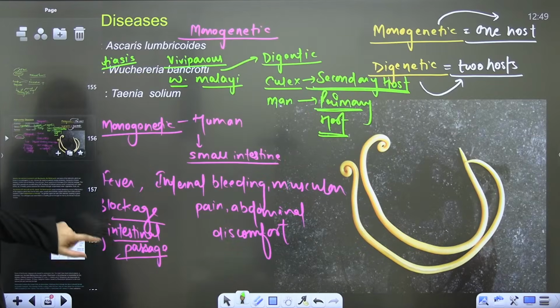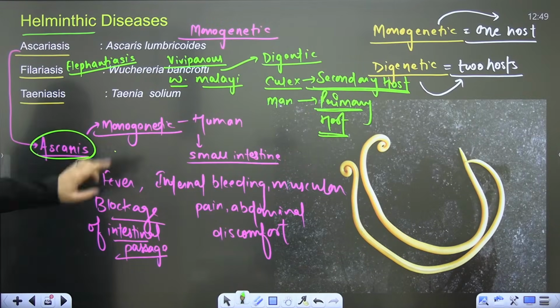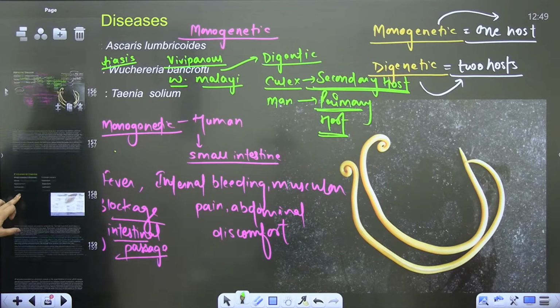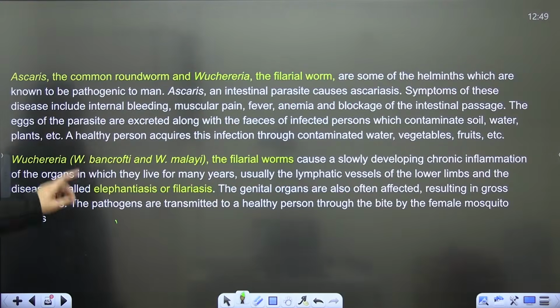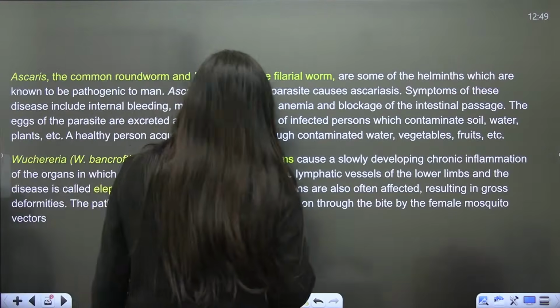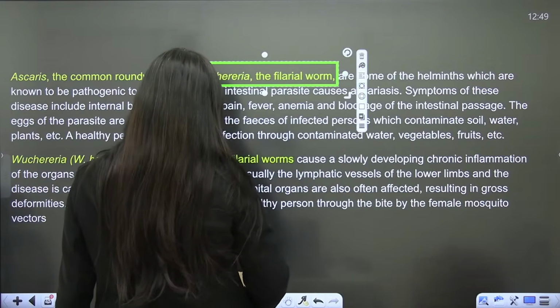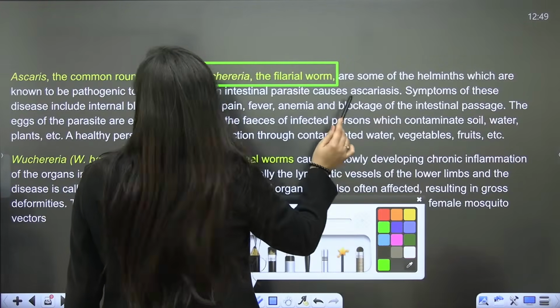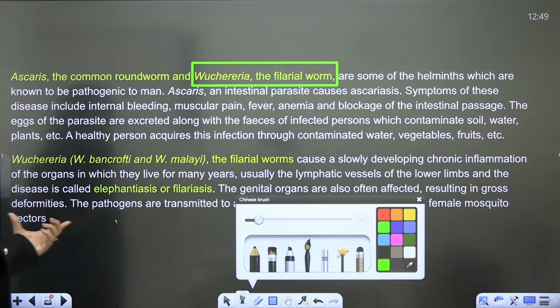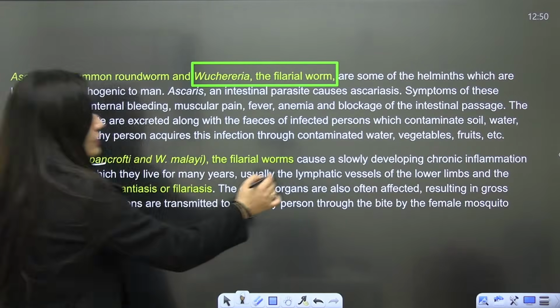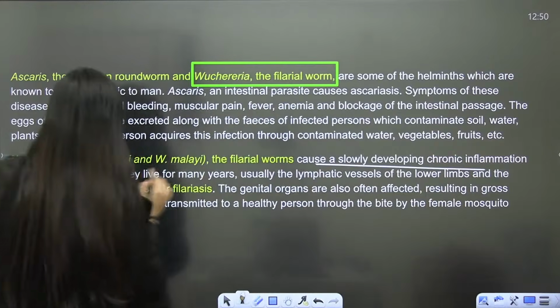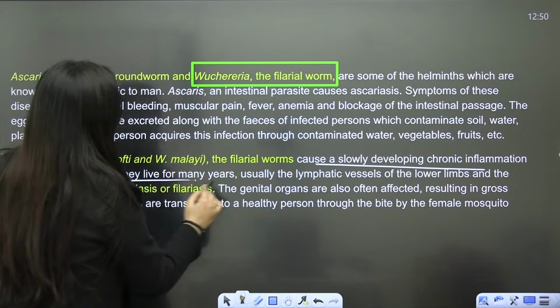So we were talking about filariasis, right? That is also known as elephantiasis. Very important it is. As I said, this parasite is viviparous and it is also known as the filarial worm. And ascaris is given there. So when you talk about Wuchereria, they cause a slowly developing chronic inflammation of the organs in which they live for many years.